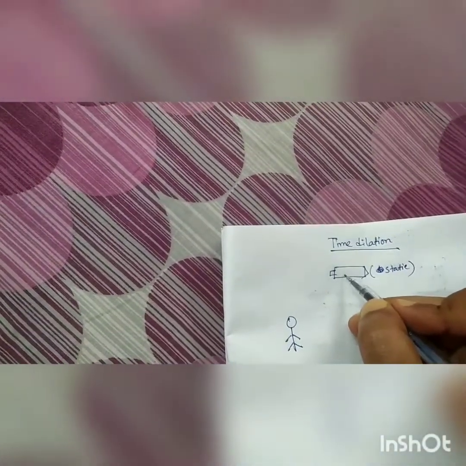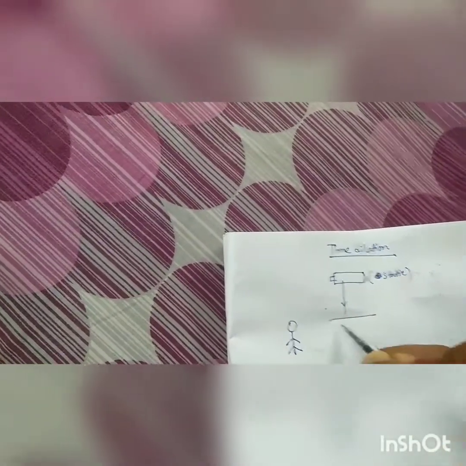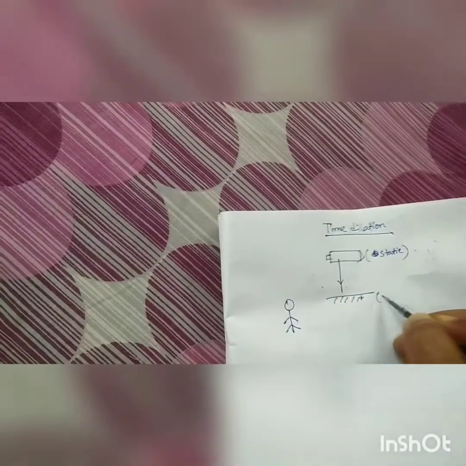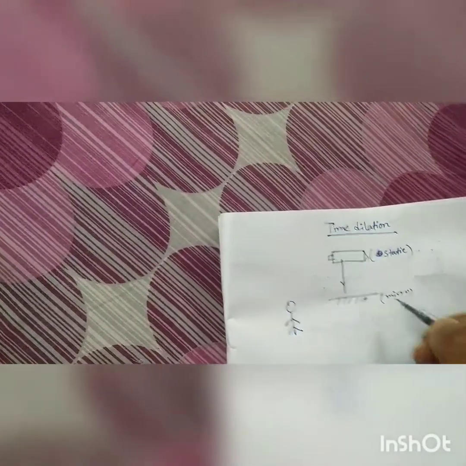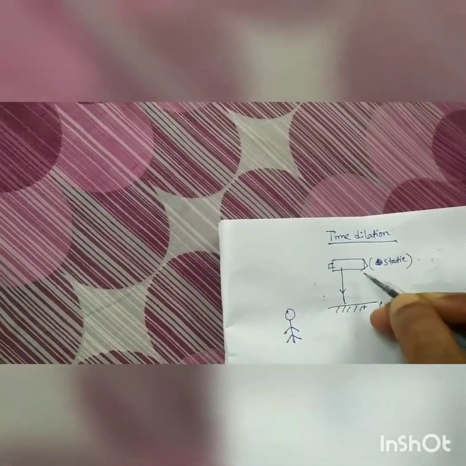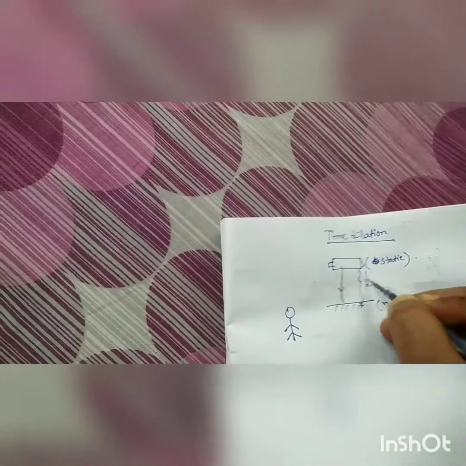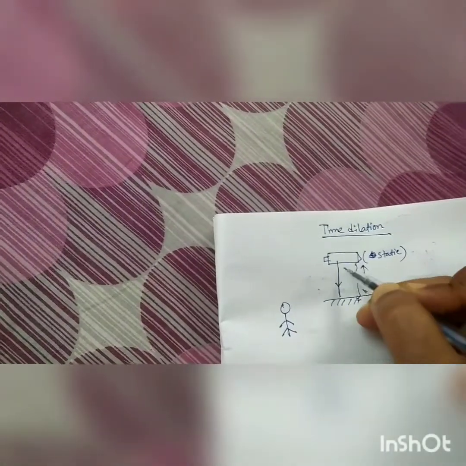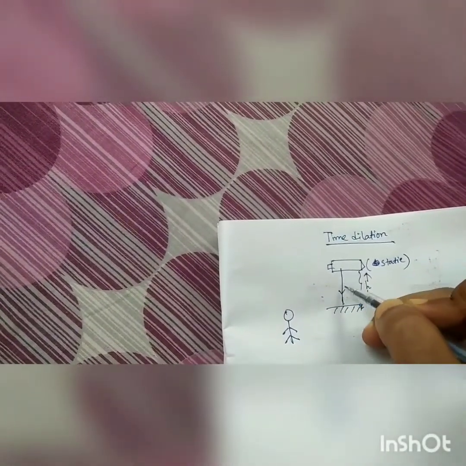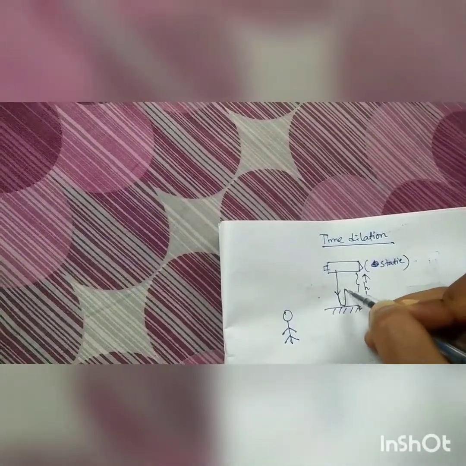Let us assume it is sending a signal in this direction and there is a mirror. The distance of the mirror from the spacecraft is, let us assume, h. So the signal comes from the spacecraft, reflects off the mirror, and comes back